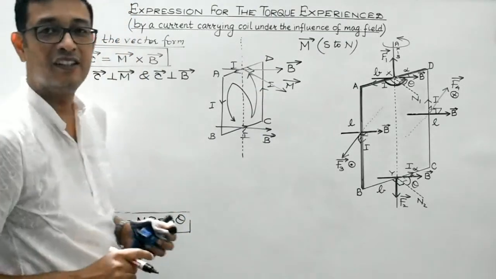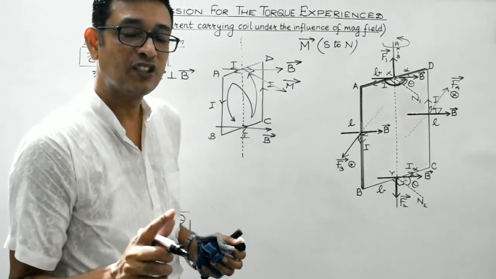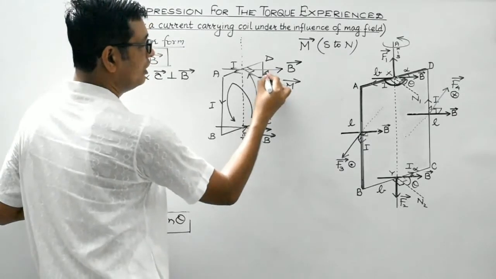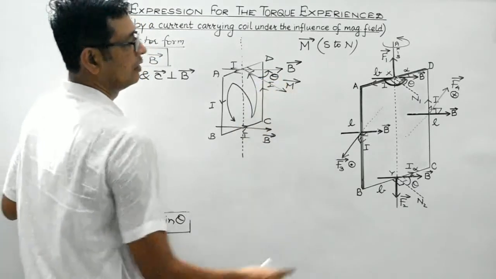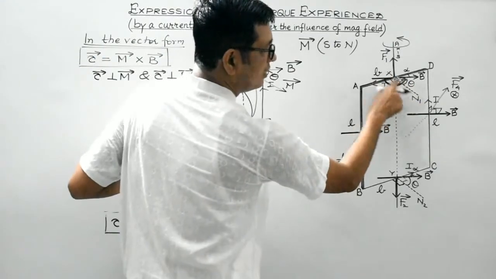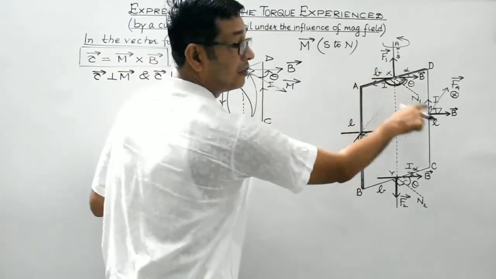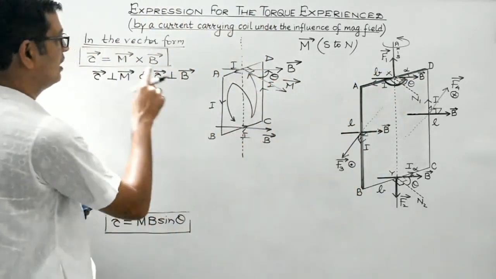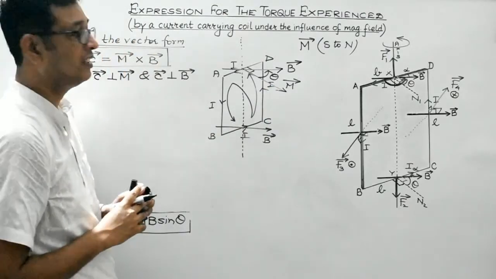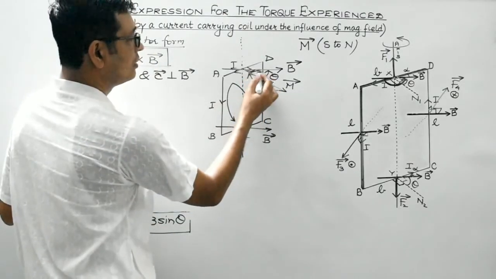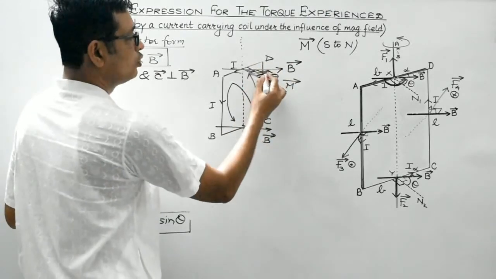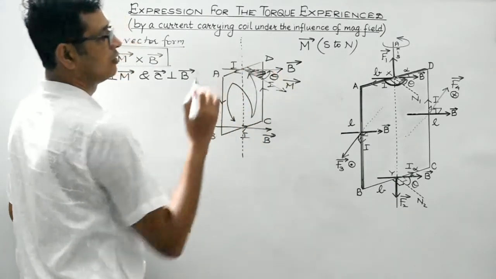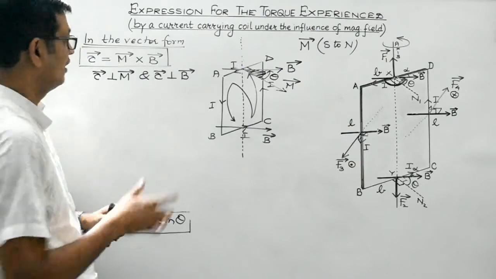Now M cross B. So the angle theta is to be measured from M vector to B vector, like this. This is theta. Look, this is theta. This is the normal N1. The direction of magnetic moment is perpendicular to the plane of the coil, that is along the normal, isn't it? And this is the magnetic field. So theta is the angle between M vector and B vector, right? And theta is to be measured along this orientation from M vector to B vector. M to B. So M cross B.